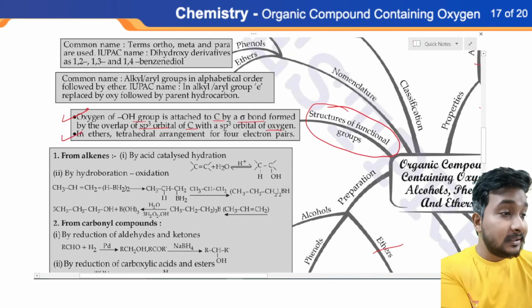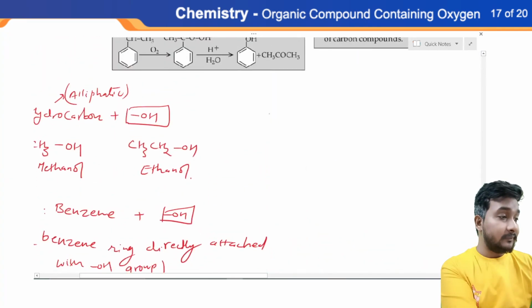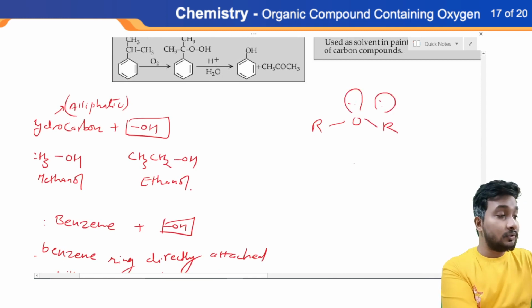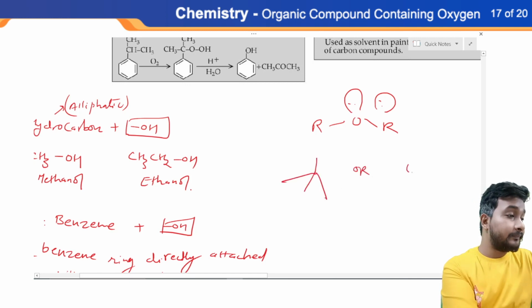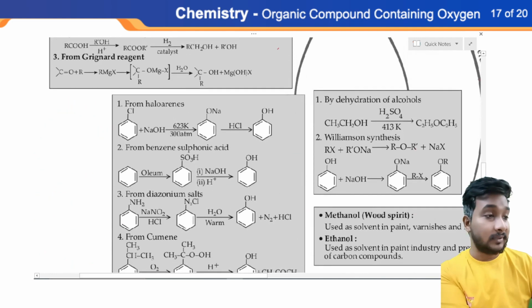Second, in ethers, tetrahedral arrangement for 4 electron pairs. We can say the structure of ether looks like this: R-O-R. If we observe the tetrahedral structure, the center atom is oxygen, with R, R, and two lone pairs. Yes, tetrahedral structure is observed, and this statement is true.